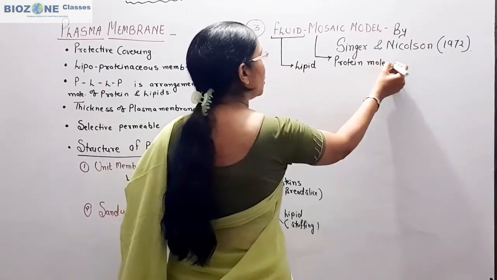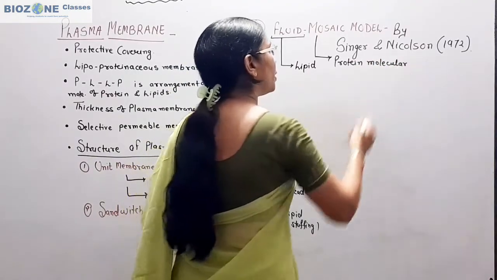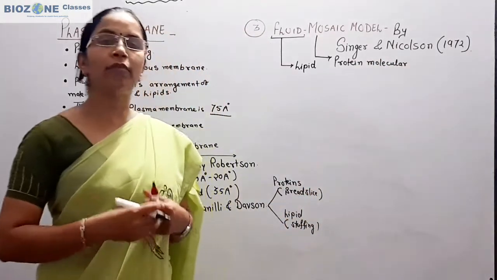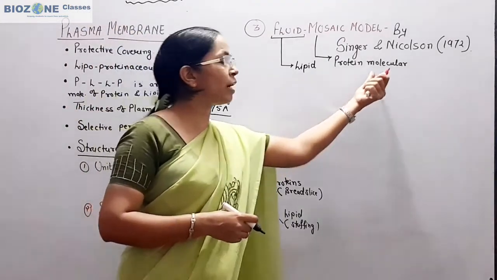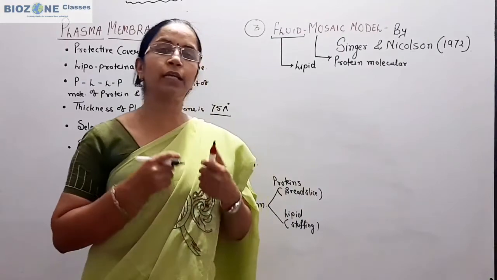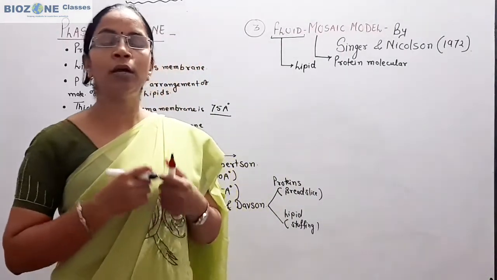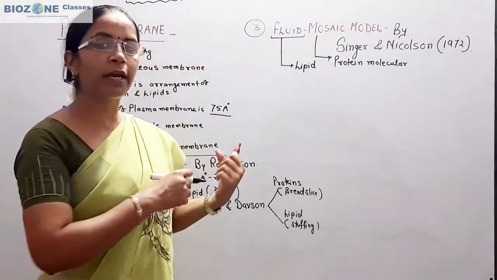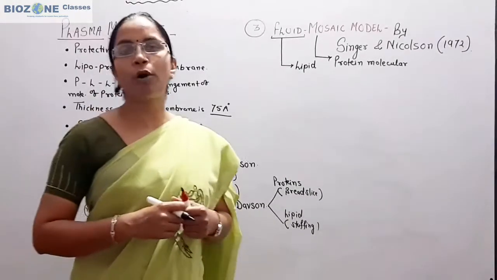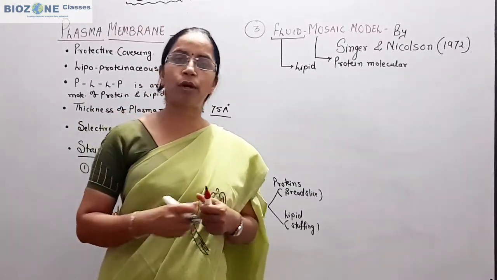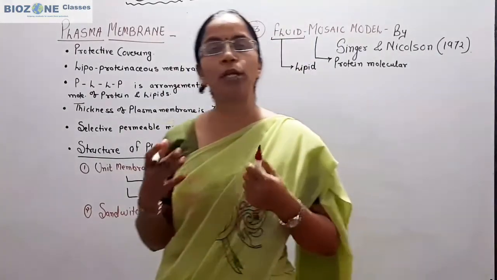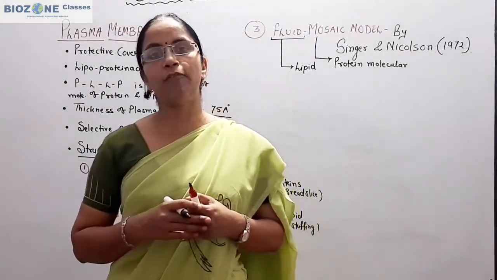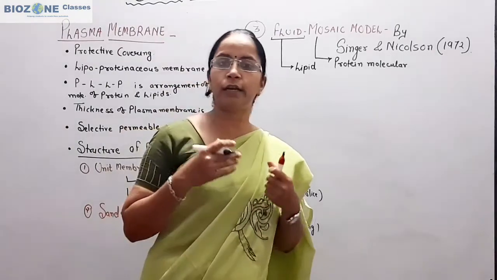One major reason behind the success and wide acceptance of the model is that the scientists state that proteins are present in the form of molecules instead of a layer, whereas the previous two models, the unit membrane model and the sandwich model, state that the proteins are present in the form of external and internal layers.